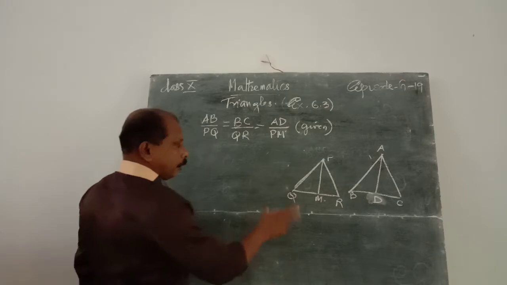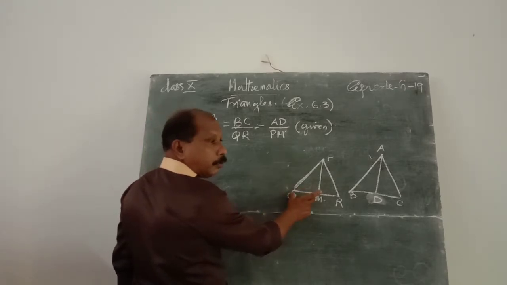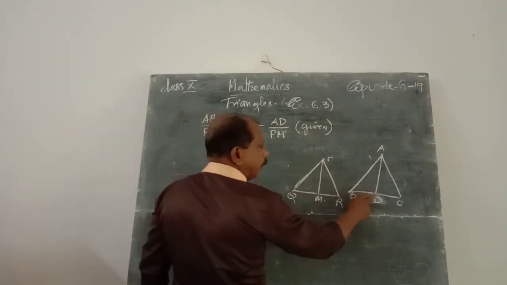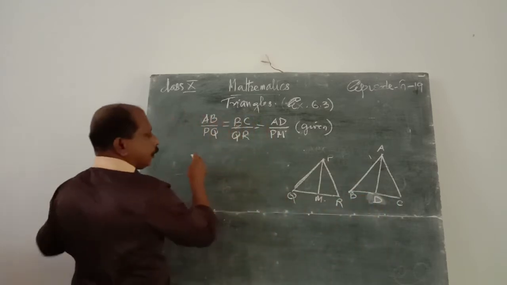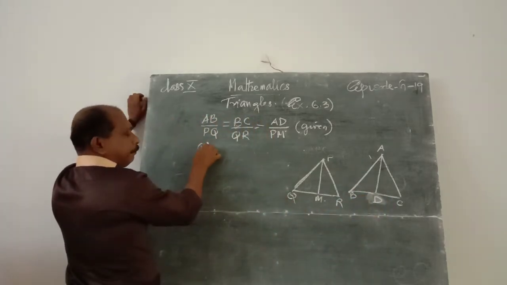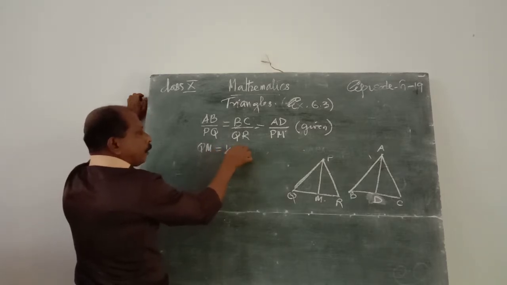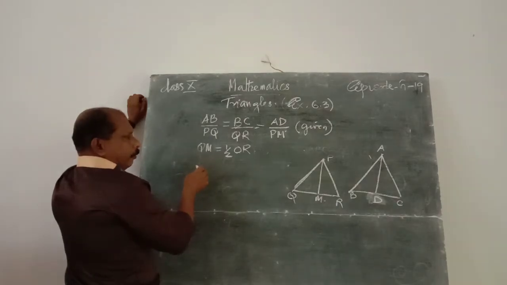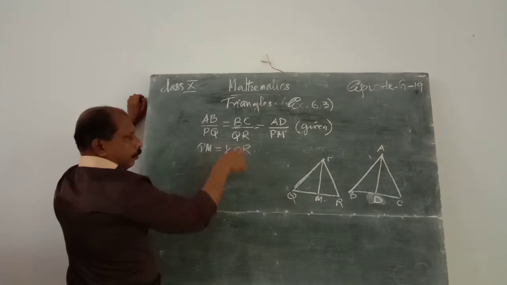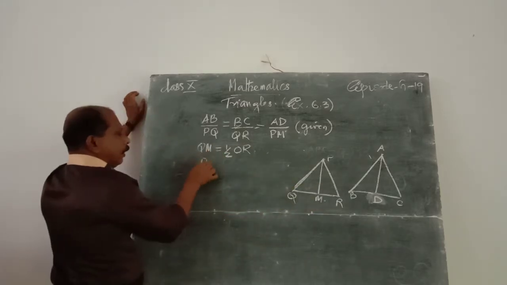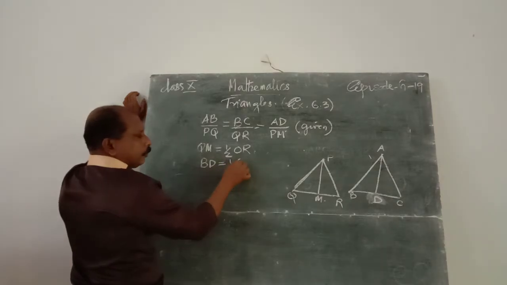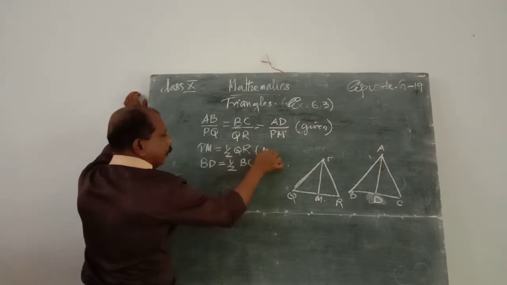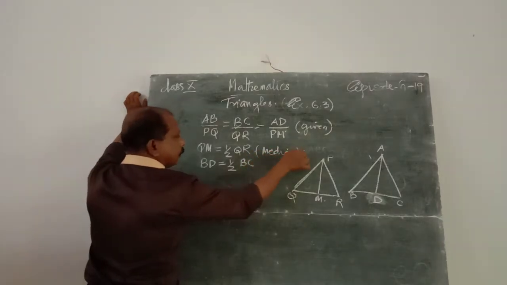We know that QM is equal to half QR and BD is equal to half BC. That is the median condition.